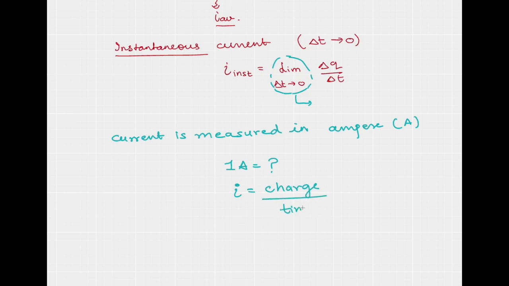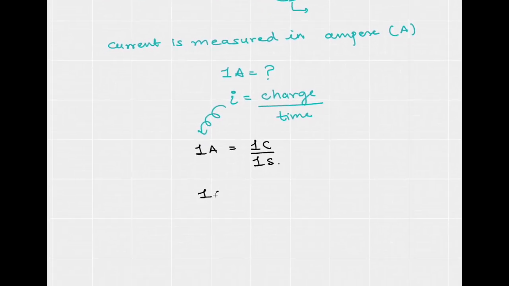I want the current to be 1 ampere, and it happens when 1 coulomb of charge flows in 1 second. So 1 ampere can be written as 1 coulomb per second, or 1 coulomb second inverse.